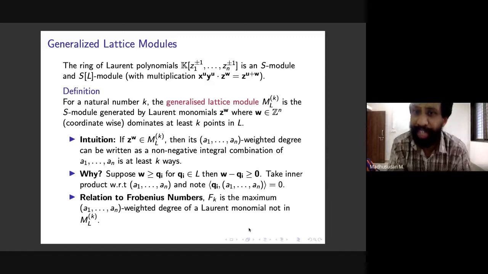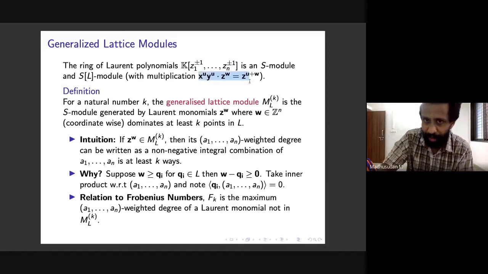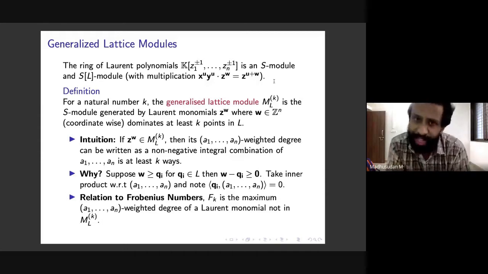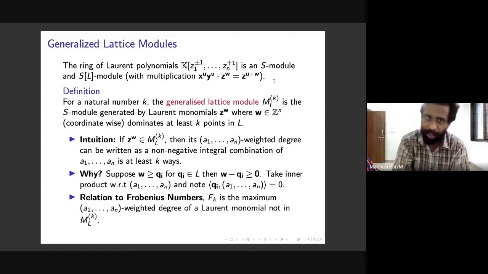So you're just adding up the exponents, the most natural way in which you can multiply, and this is the multiplication structure which makes this an S adjoin L module. For the S module multiplication, you just throw away this term y^v and multiply as though v is 0. So both ways this Laurent polynomial ring naturally becomes an S module and an S adjoin L module.